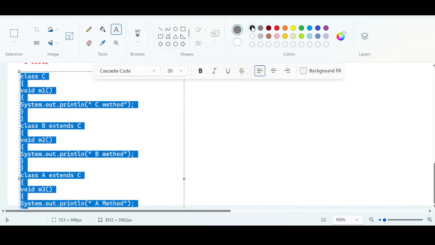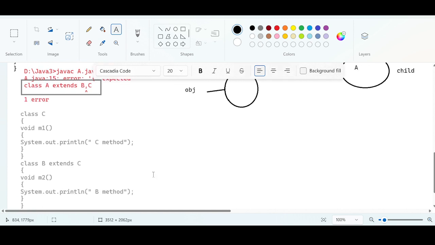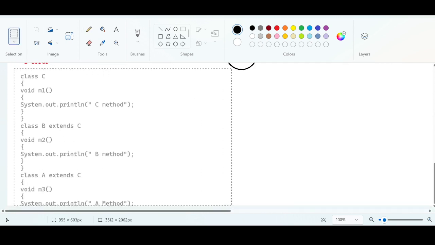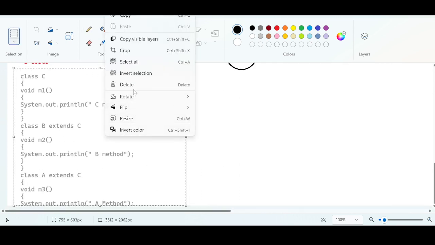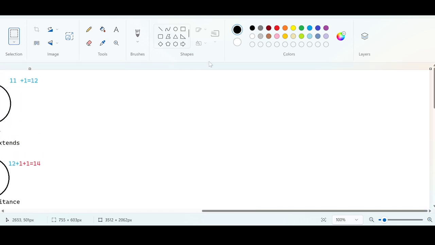I don't have sufficient space here. What we do, we will remove this. We will use this space.